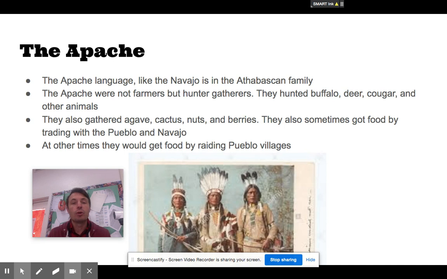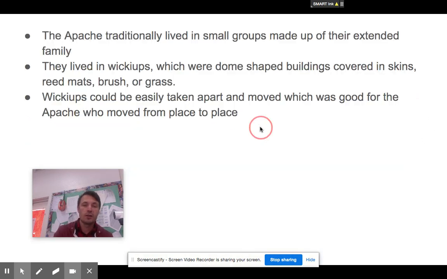The Apache were not farmers, but hunter-gatherers. They hunted buffalo, deer, cougar, and other animals. They also gathered agave, cactus, nuts, and berries. Sometimes they would also get their food by trading with the Pueblo and the Navajo. At other times, they would get food by raiding Pueblo villages. So sometimes they'd trade for it, sometimes they'd just take it.